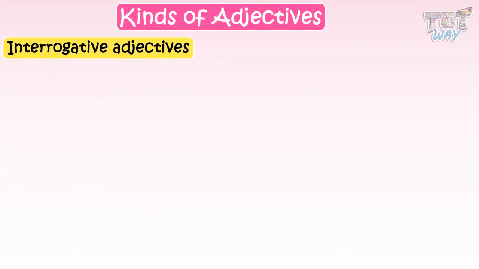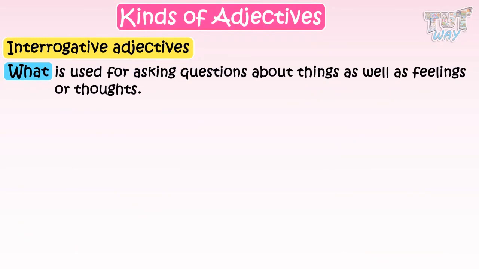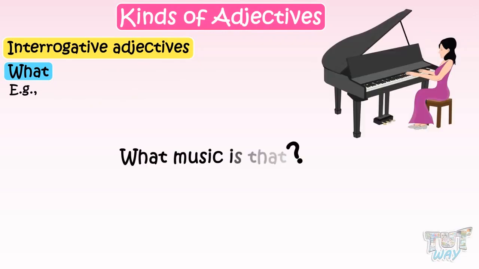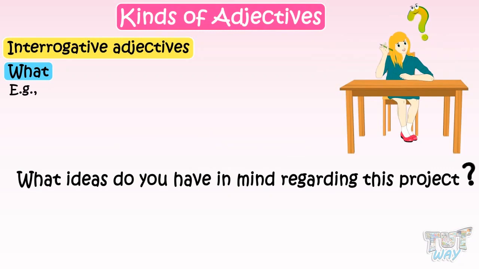Now we have the third adjective. It is what. What is used for asking questions about things as well as feelings or thoughts. For example, what music is that? Here, what is used to ask a question about some music. What ideas do you have in mind regarding this project? Here, what is being used to ask a question about an abstract noun, idea.